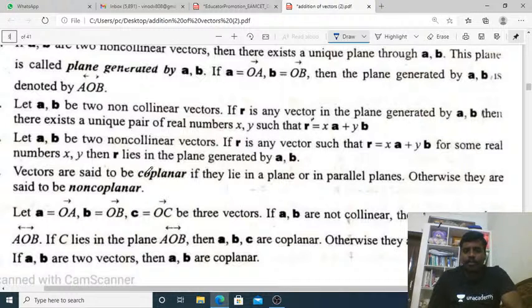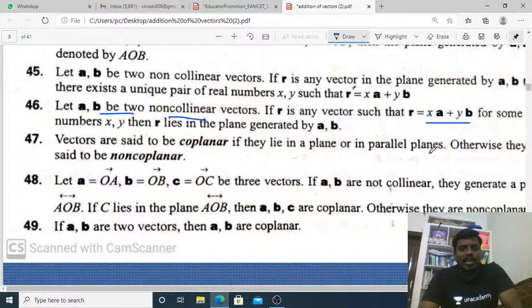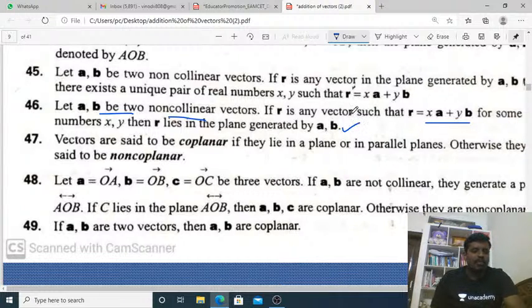Let A, B be two non-collinear vectors. If R is any vector such that R equals XA plus YB for some real numbers X, Y, then R lies in the plane generated by A, B.